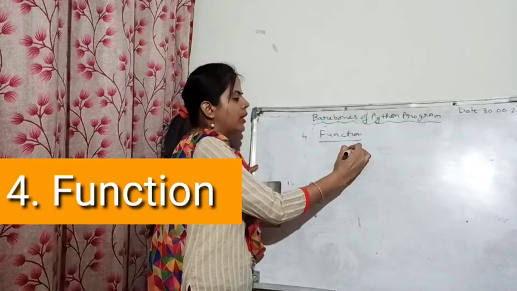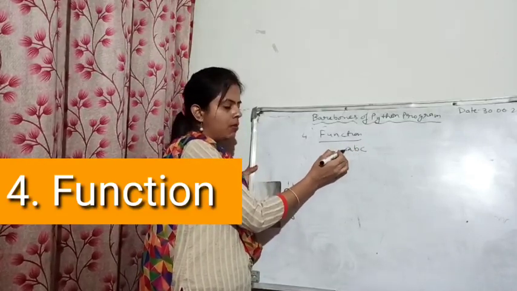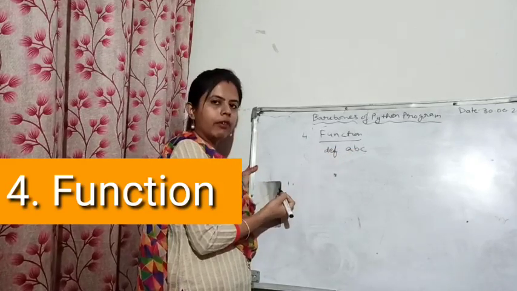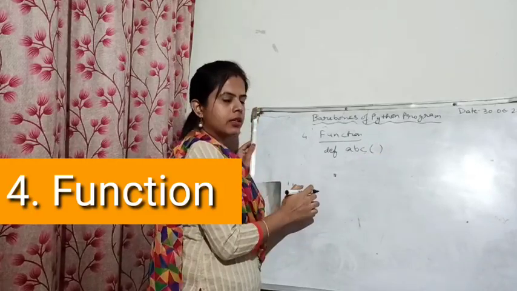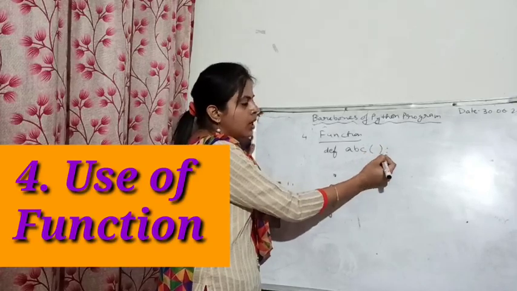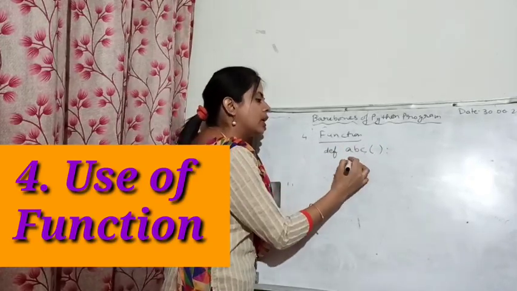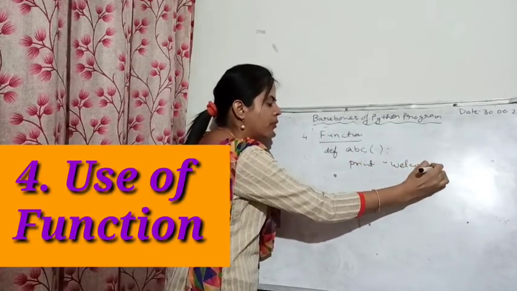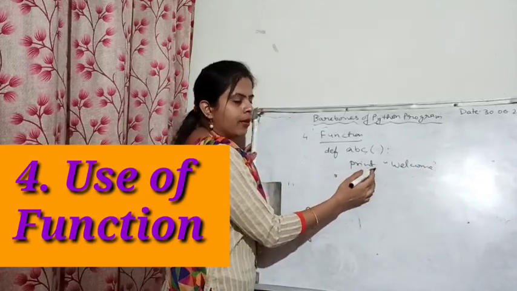For example, I have written here ABC. For defining a function, you can take any name here. Before writing the name, you have to write def, to define the function. The function is denoted by parentheses. So you write ABC, then parentheses, and then a colon. This is how the ABC function is defined. Now suppose under this I have written here print welcome.